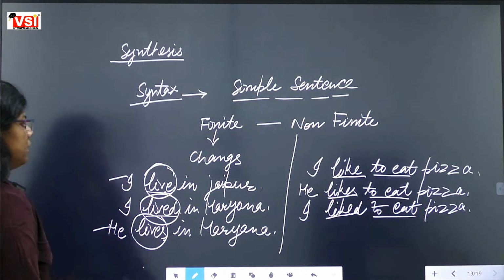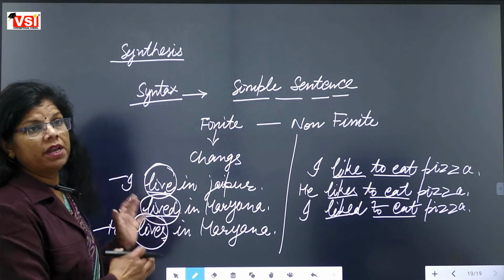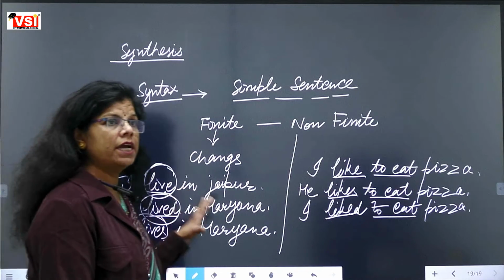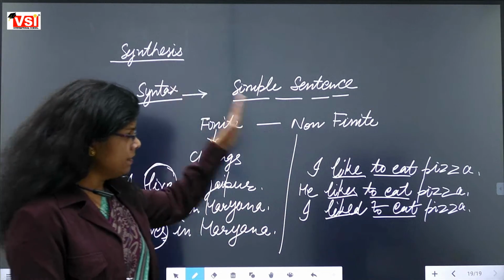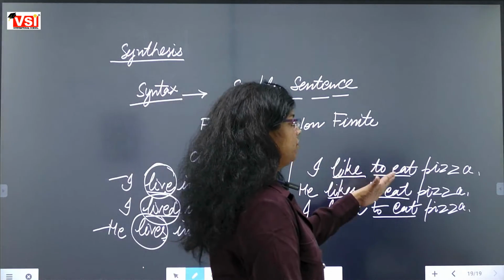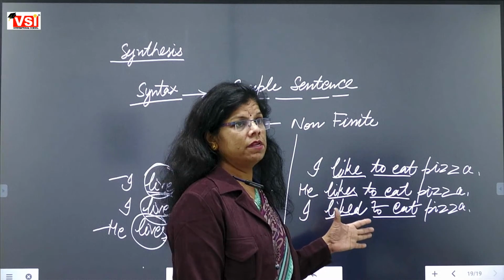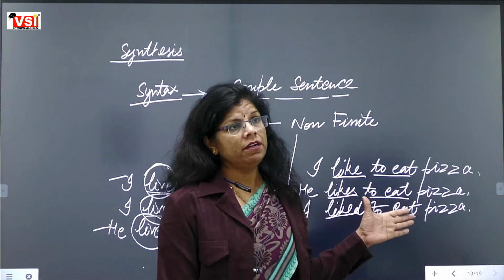So the verbs which are changing themselves according to the number and person, that kind of verb will be called finite verbs. And the verbs which are not changing themselves according to the number and tenses, that kind of verb will be called non-finite verb.